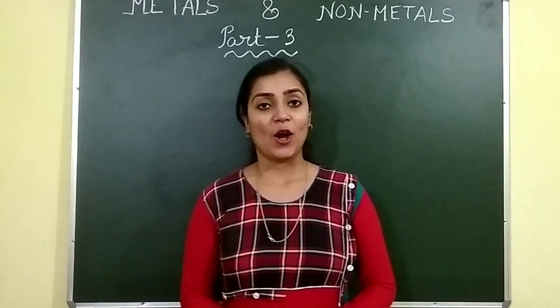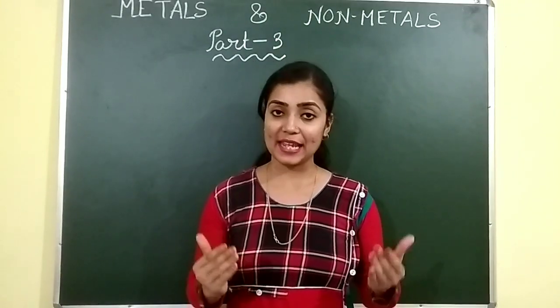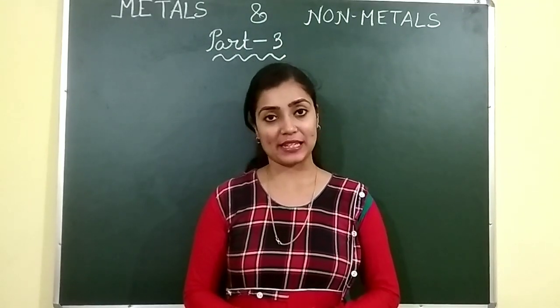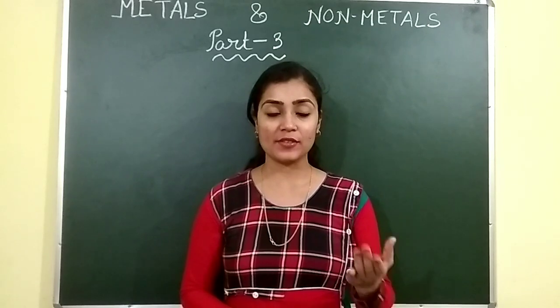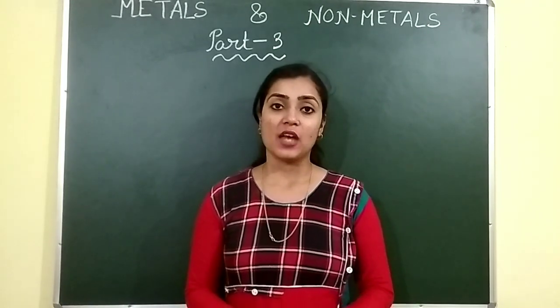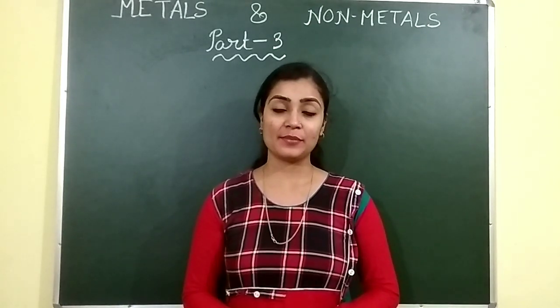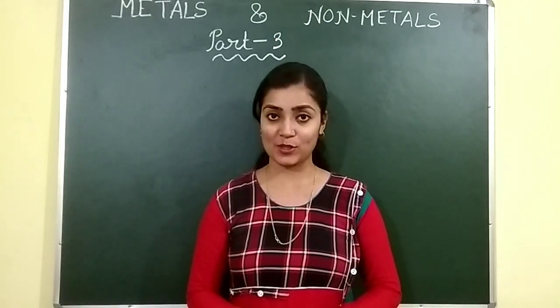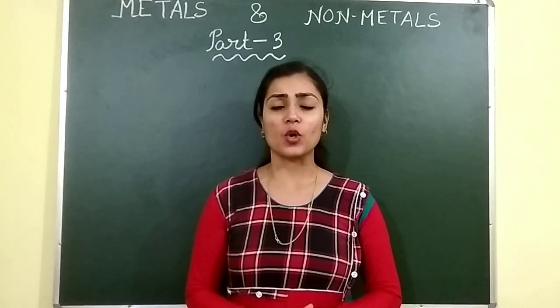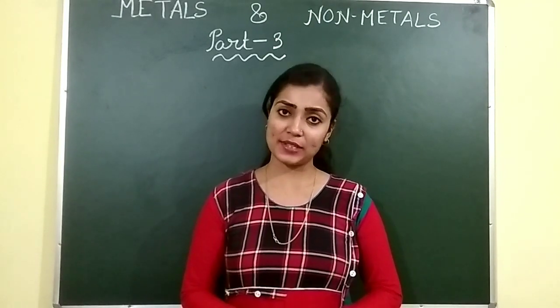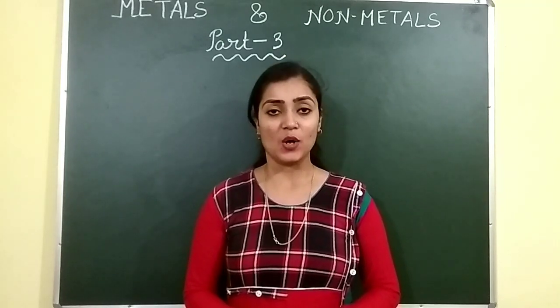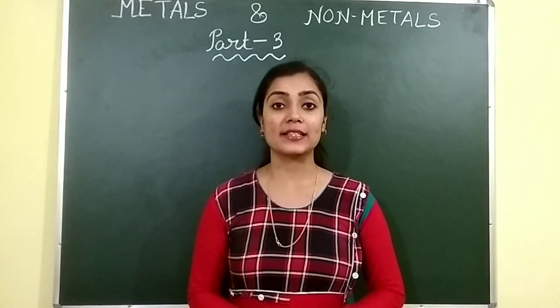So let's start. In our day-to-day life, we use a number of things made up of metals, like gold and silver used to make ornaments, and iron used in making gates or grills and so on. Have you ever wondered from where these metals are obtained? These metals are obtained from the Earth's crust.